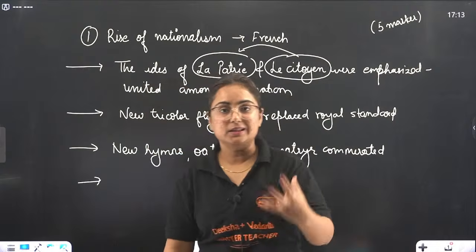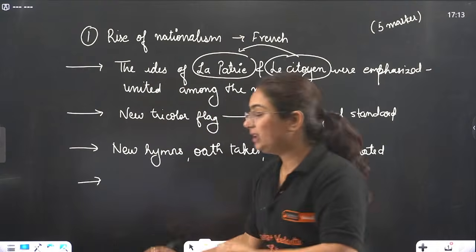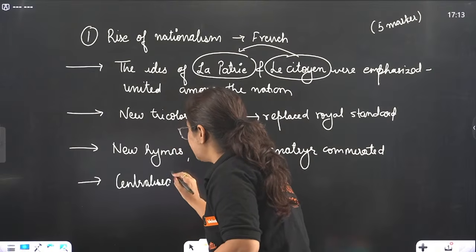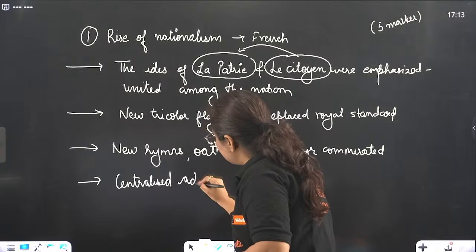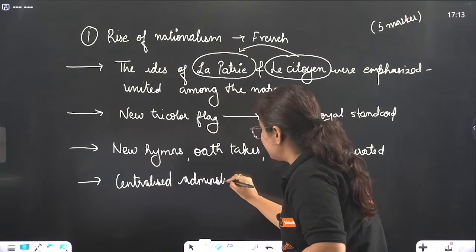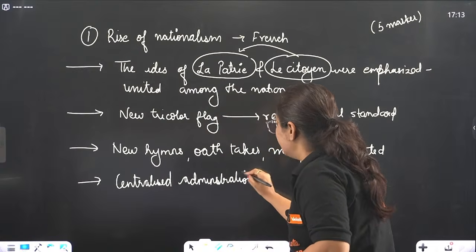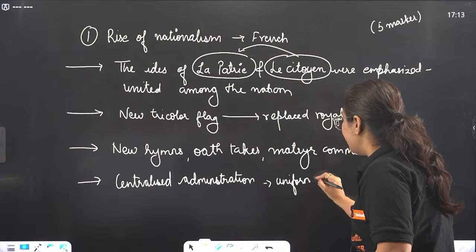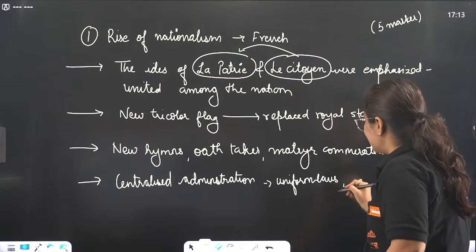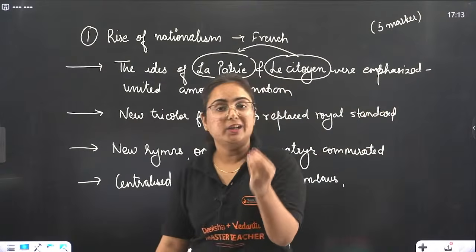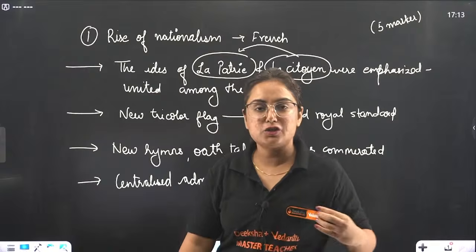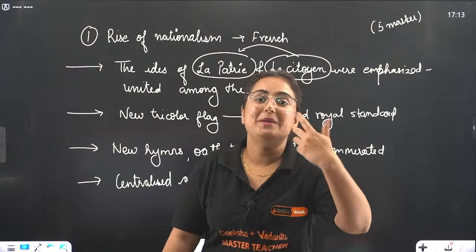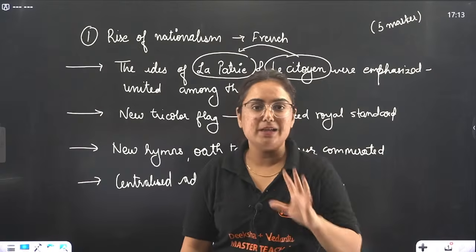Now, to bring unity, what they had to do was bring a centralized administrative system, which means that there should be uniform laws for everyone. By uniform laws, I mean a unit of measurement that is the same for the nation, laws made the same for the nation, currency the same for the nation, and many more like that.